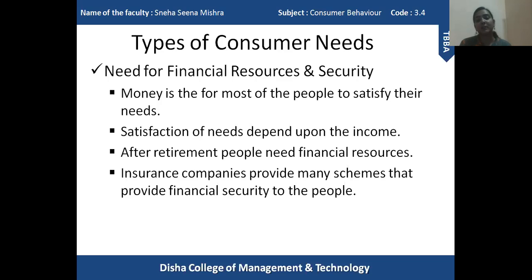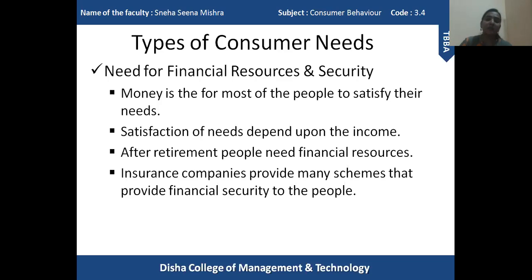Certain kinds of insurance cover this area also, so the expenses will be covered by the insurance company. Insurance companies provide many schemes that provide financial security to people in one way or the other. So that is the need for financial resources and security, which is fulfilled by various insurance companies.